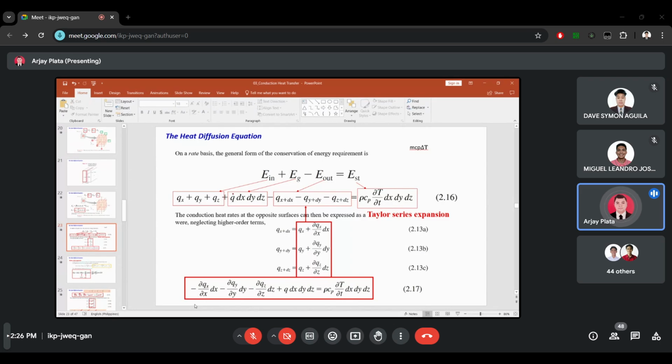Who has the idea how to simplify this equation? Q of x plus dx minus Q of y plus dy minus Q of z plus dz.